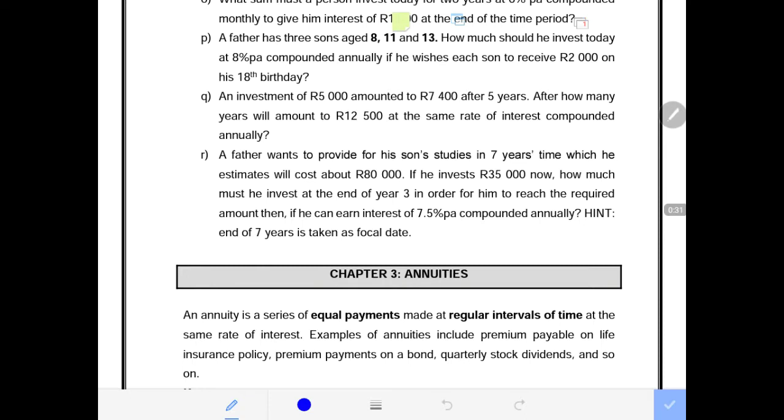It says that a father has 3 sons. He is lucky that he has 3 sons. Ages 8, 11, and 13. How much should he invest today at 8% per annum compounded annually if he wishes each son to receive 2,000 on his 18th birthday?